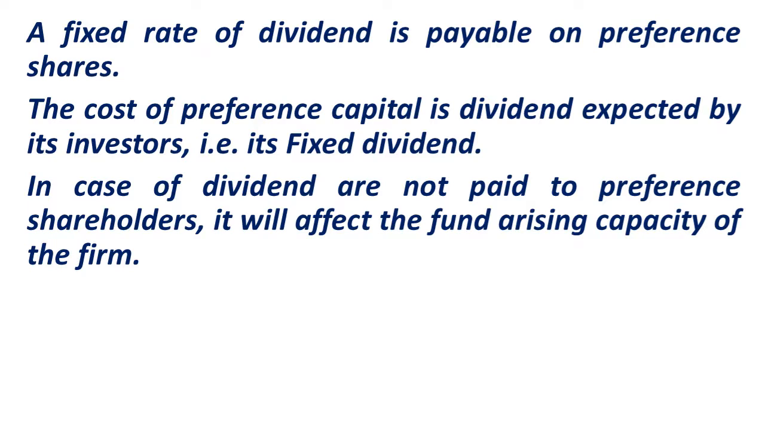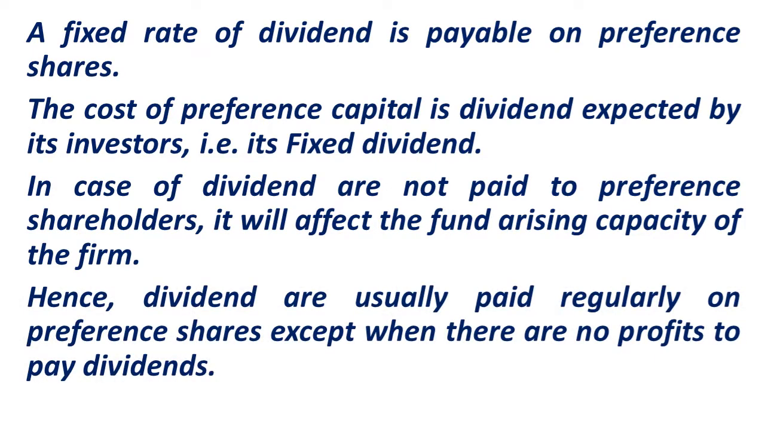We must understand that the dividend on preference shares should be paid on time to overcome this kind of peculiar situation, right? So dividends are usually paid regularly on preference shares, except when there is no profit to pay dividends. That is a unique and very different situation, right? So generally bear in mind that the dividend we pay on preference shares is the cost to the company, right?